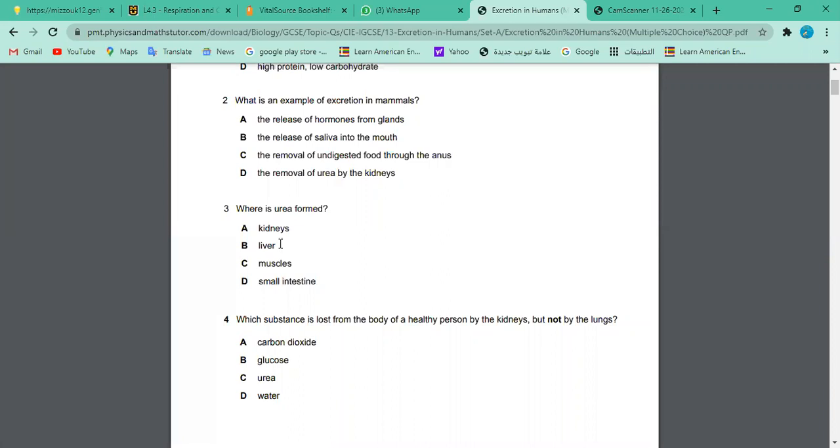Okay, Hala, you explained before. Momina, would you like to explain? Question 3. Urea is formed in the liver. So how is it formed, so that we are sure about the answer? When the amino acids are broken down, the excess amino acids produced from digesting proteins are transported to the liver from the small intestine, because the liver controls the amino acid concentration in the body. So the excess amino acids will be excreted in the form of urea.